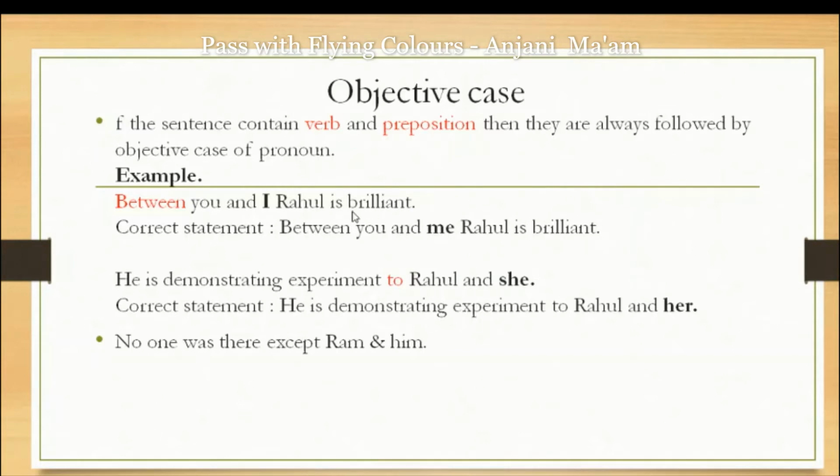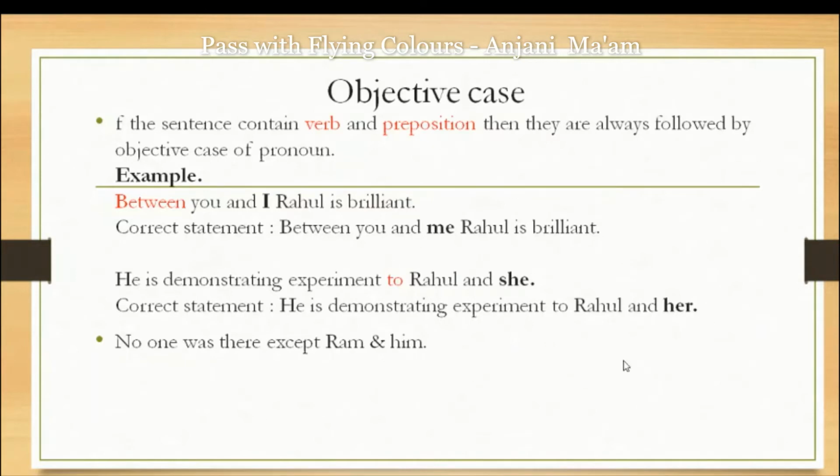One thing more: if a name comes after the preposition, the name will be used as it is. But after "and," the objective case will be used. See the next example: He is demonstrating experiment to Rahul and she. "To" is a preposition. After that a name comes, so as it is, we have taken it as a subject. After "and" we should have taken the objective case, but here we didn't. That's why there is an error in this sentence. Instead of she, we will use her, which is the objective case.